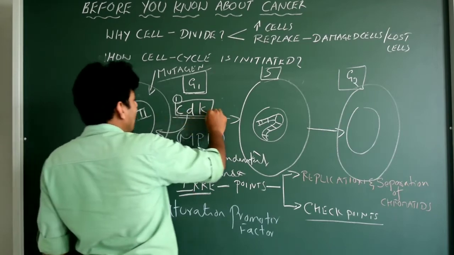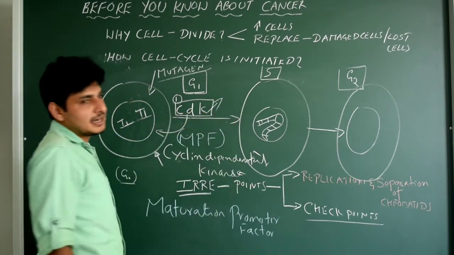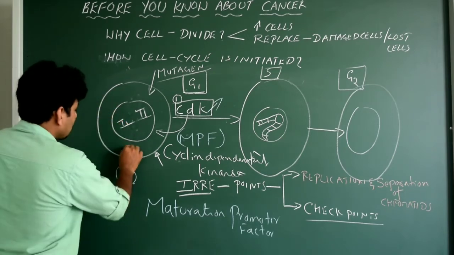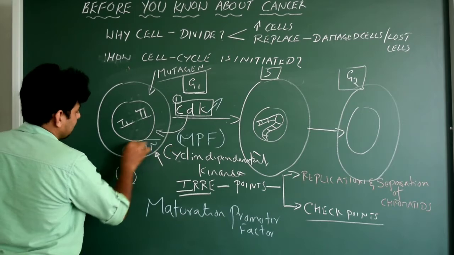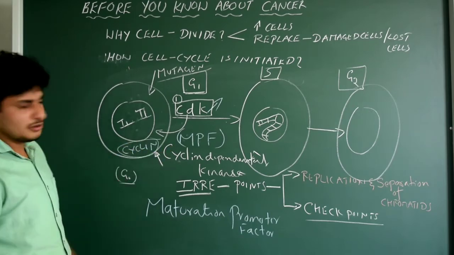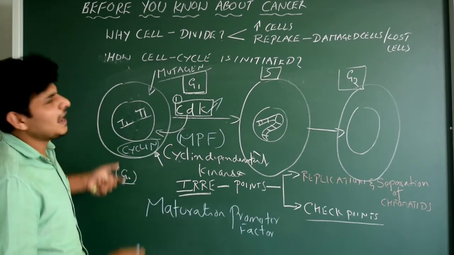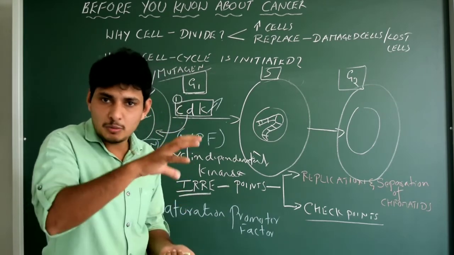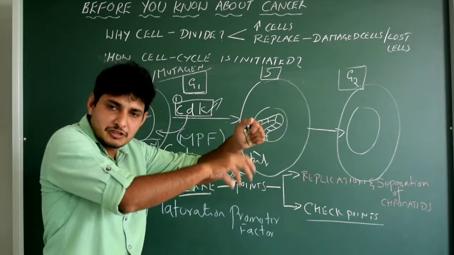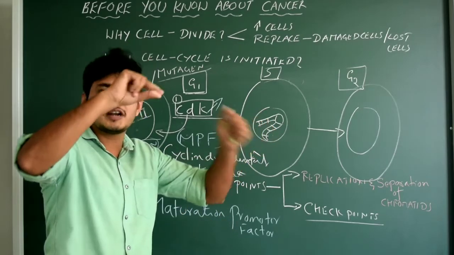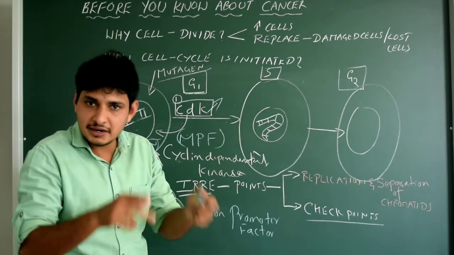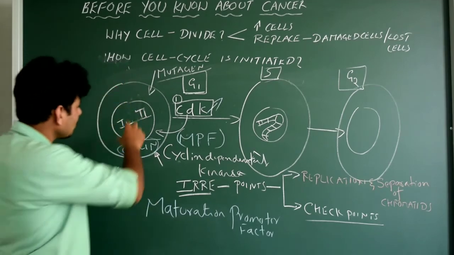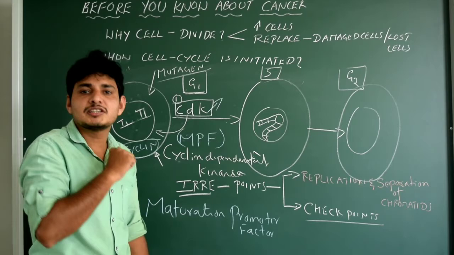Now why is this CDK actually important in the control of the cell cycle? Each cell, as I said earlier, is going to produce a protein called cyclin. Got it? You have already understood the Lac-Operon concept, right? Something is produced which always binds to the promoter region and blocks the transcription process. The same way, the cyclin also goes and binds to some promoter region of the DNA and blocks the transcription process.